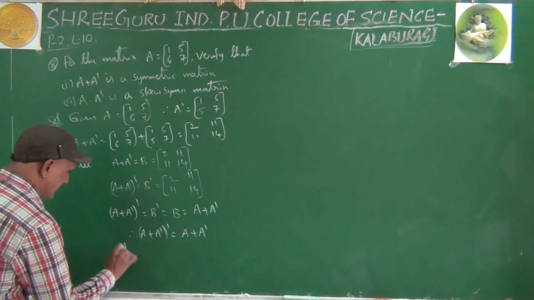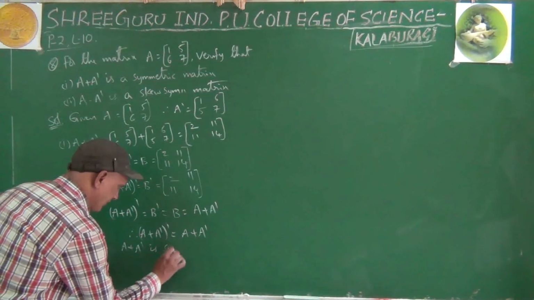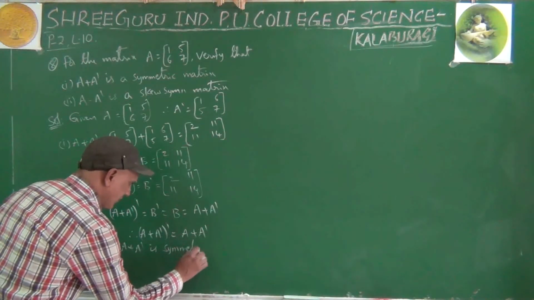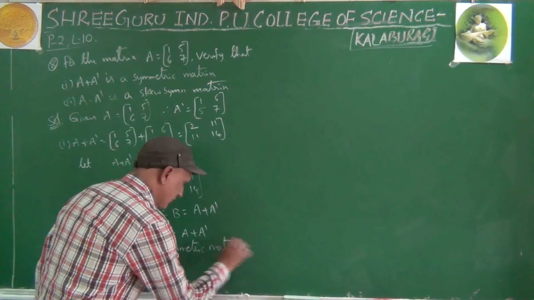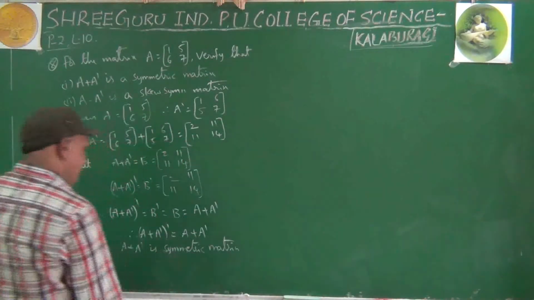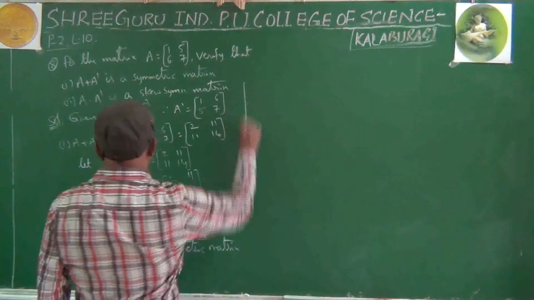Therefore, A plus A dash is symmetric. Right? Same like that, skew symmetric also.